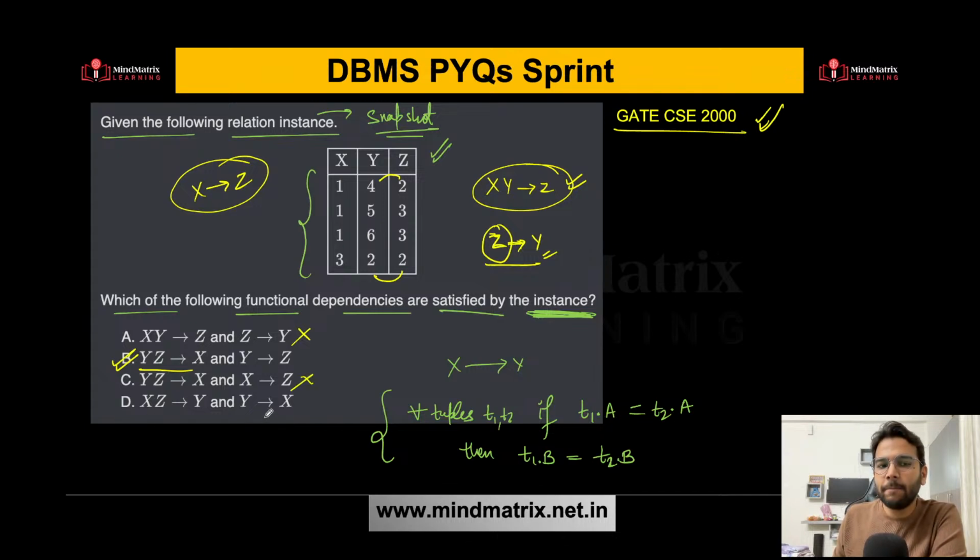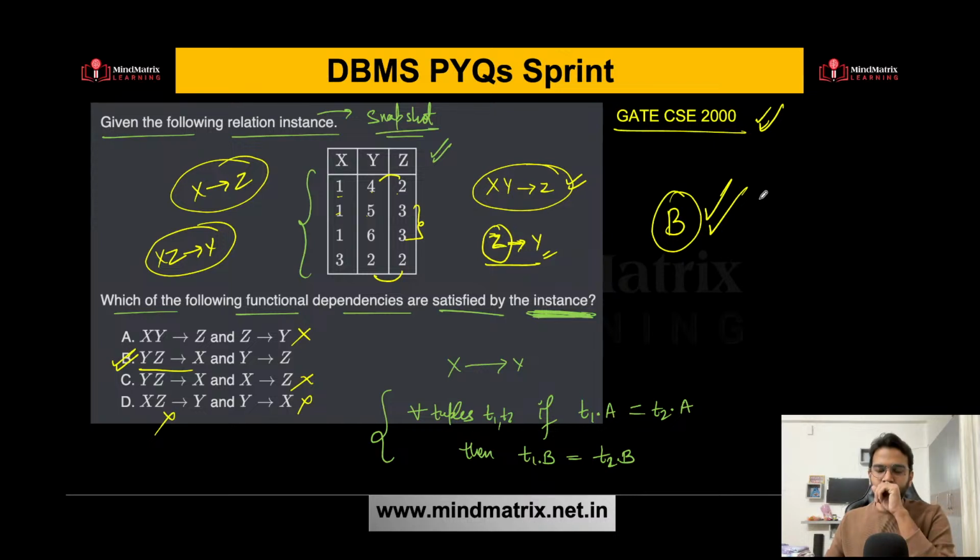What about option D? XZ determines Y. So here also you have a problem. If you see here, 1 2 determines 4, 1 3 determines 5, 1 3 determines 6. Now there is a problem over here. 1 3 determines 5 here, 1 3 determines 6 here. So it is not uniquely identifying the value of Y. That is the reason this is also incorrect. So option B is the correct answer over here. Is this clear? Yes, Abhas and Samyadeep, your answer is absolutely correct.